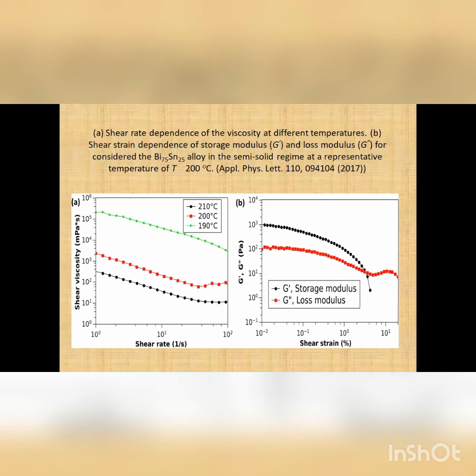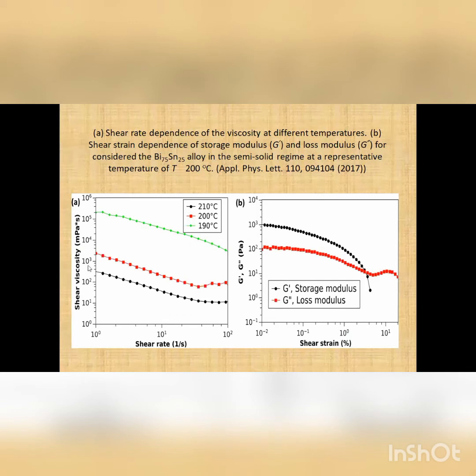Here I take one reference, which is done on Bi75Sn25 alloy. This picture shows the variation of shear viscosity with respect to shear rate, and also the variation of storage and loss moduli with respect to shear strain.